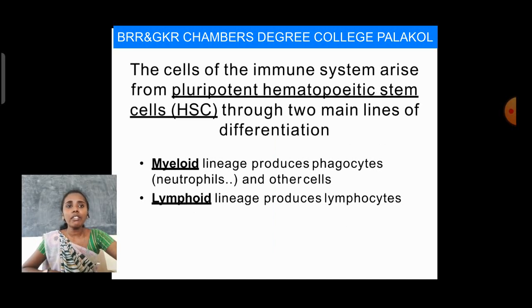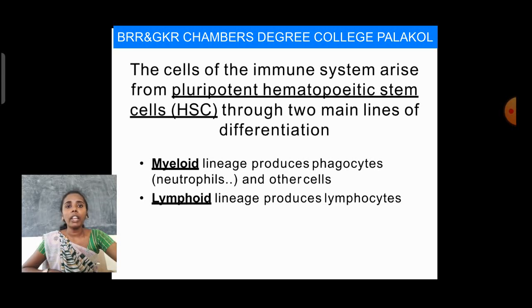Coming to the cells of the immune system, they arise from pluripotent hematopoietic stem cells. Most of the cells are produced by pluripotent hematopoietic stem cells. These hematopoietic stem cells can produce many cells that are useful to our immune system through two main lines of differentiation. The two main lines are myeloid and lymphoid.